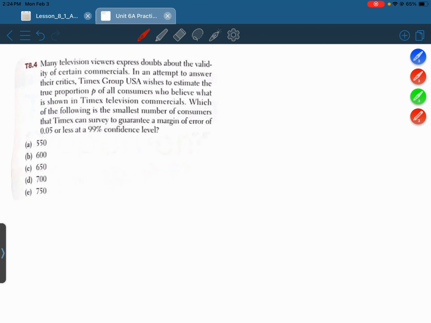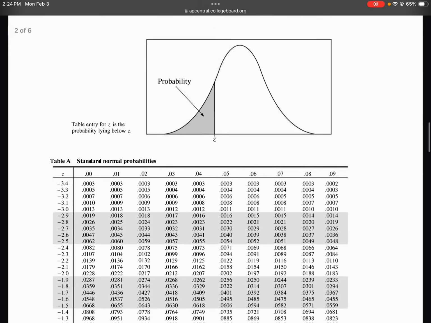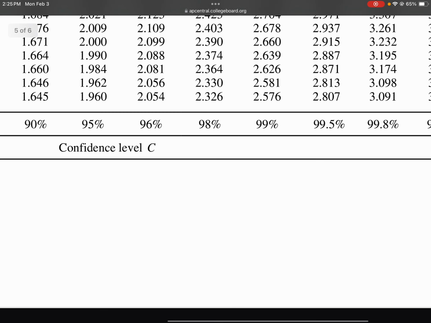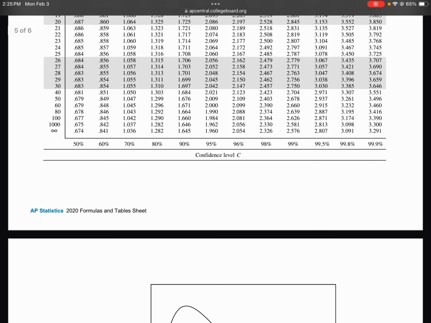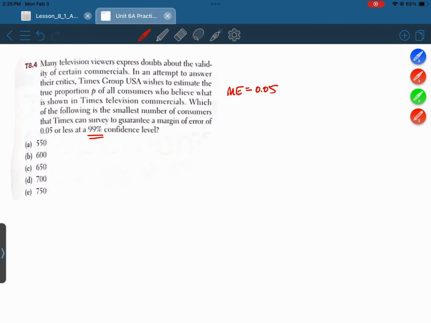All right, so we know the margin of error that we want is 0.05. Since the confidence level is 99%, we can figure out what critical value or z-score to use. You can see here how this is labeled confidence level. Here is 99%, and this value right here, that's the critical value. You're going to be provided all this on the test and on the AP exam. 2.576.